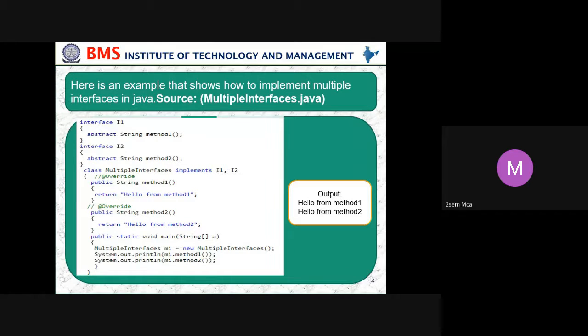So multiple interface, in Java it is not allowed, because there will be confusion between 2 parents having the same method. Which one should the child take? That becomes difficult. Suppose your father also bought you an Apple iPhone, your mother also bought you an Apple iPhone, and you are the only son, the only kid.